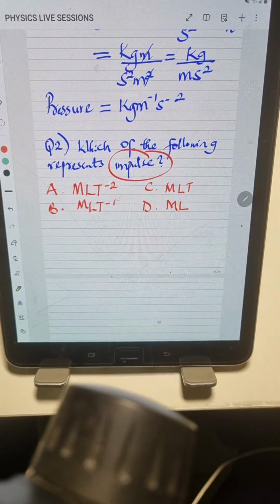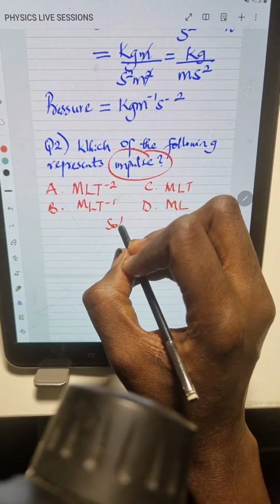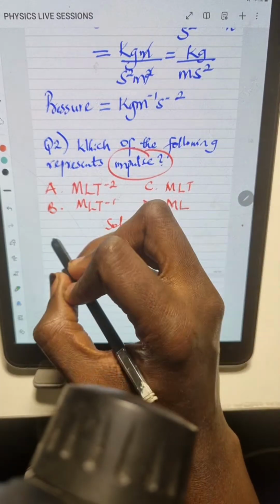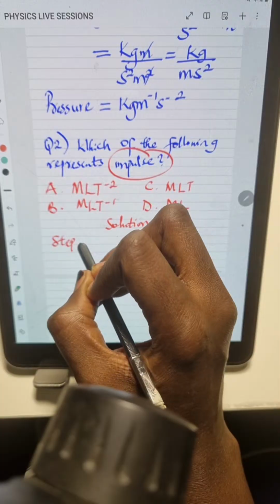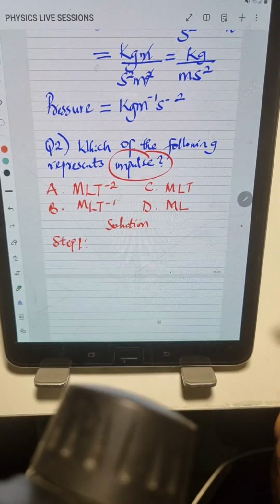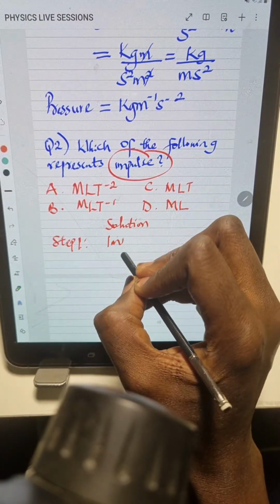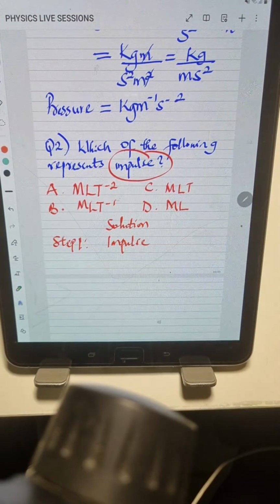So for us to solve a question of this nature, what do we do first? Who can tell me in the chat box? What's the first step? What is step 1? What do you have to do first? You write out the dimension, which is the quantity, which is impulse, right?